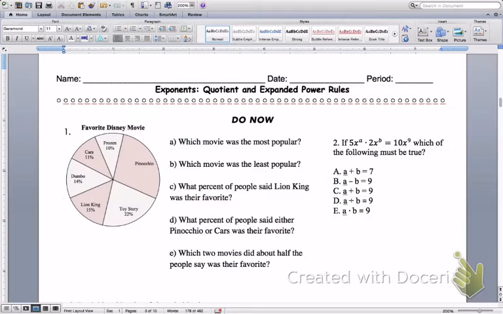We're going to go over quickly through the do now to make sure you have the right answer. So looking at the pie chart, what movie is the most popular? Looking at them, it looks like Pinocchio is the most popular, and we'll have to figure out the actual percent. So we can just write Pinocchio for now.